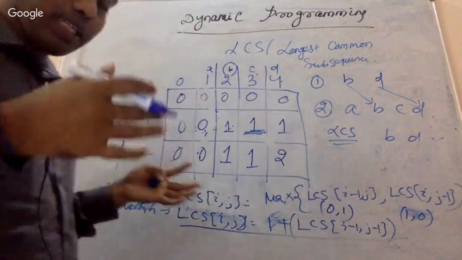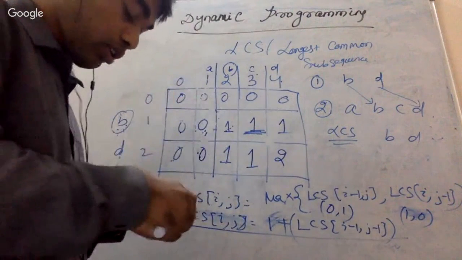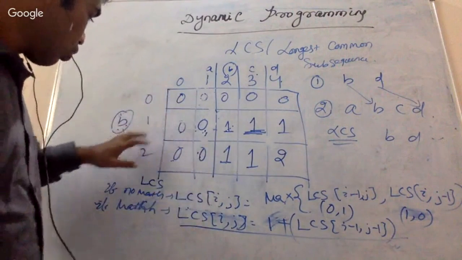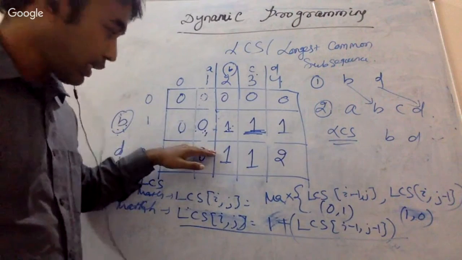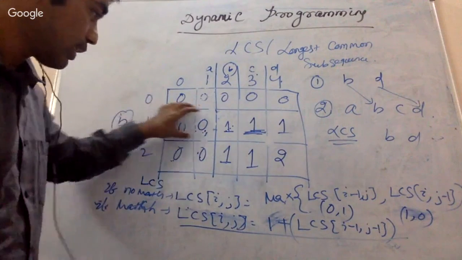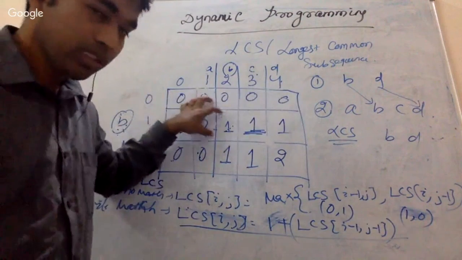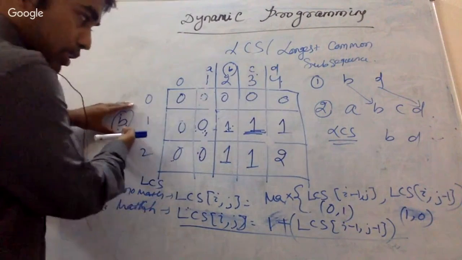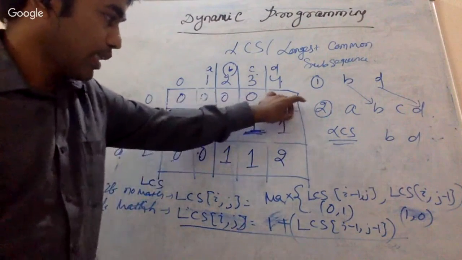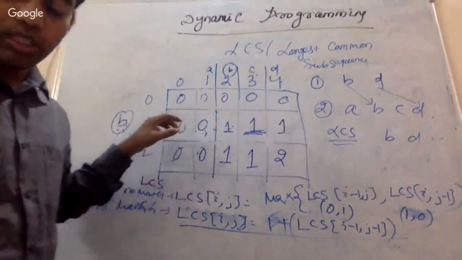So finally, just try to understand how exactly we use the optimal solutions of the previous stored data. That is very important. We'll go through these conditions. But see, whenever I am calculating this second row, I am using the data of the first row. That means I have calculated the first row initially, and then I stored the value. That means I have solved the small problems for B as a subsequence. First of all, I started with B and I stored the data, and I used all the data to find the solution for this particular row.